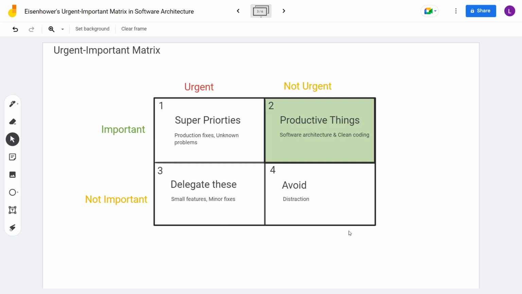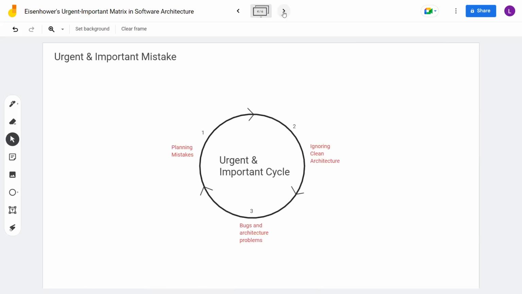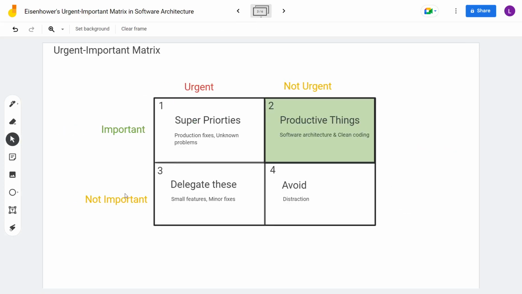Now, I will not focus on these two because these are not much of a problem. The biggest problem is the first block where things are urgent and important. So let's look into this one and see what's the problem. What happens is that managers or developers sometimes, by mistake or intentionally, swap quadrant 3, where things are not important but urgent, with quadrant 1, where things are important and urgent.